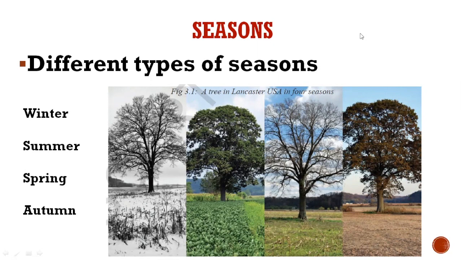In the first picture, you have the winter season, and you can see that the trees are covered with ice. And in the second picture, it is spring season, and in the third picture, you can find new leaves coming, and it is summer season. And the last picture is autumn season.